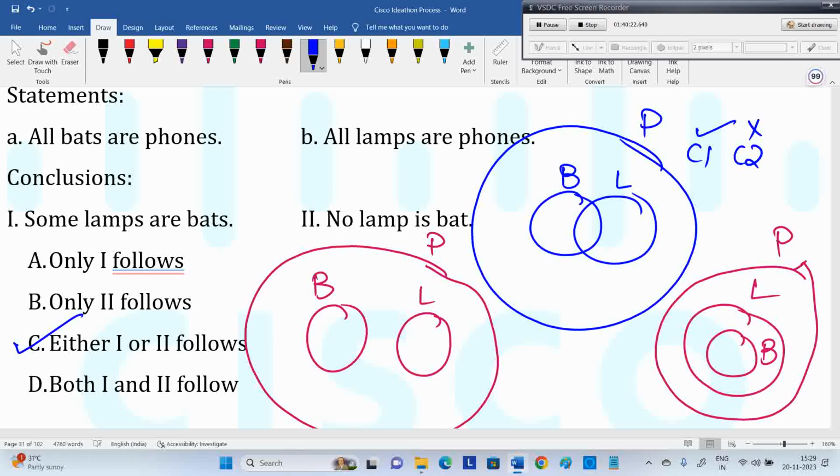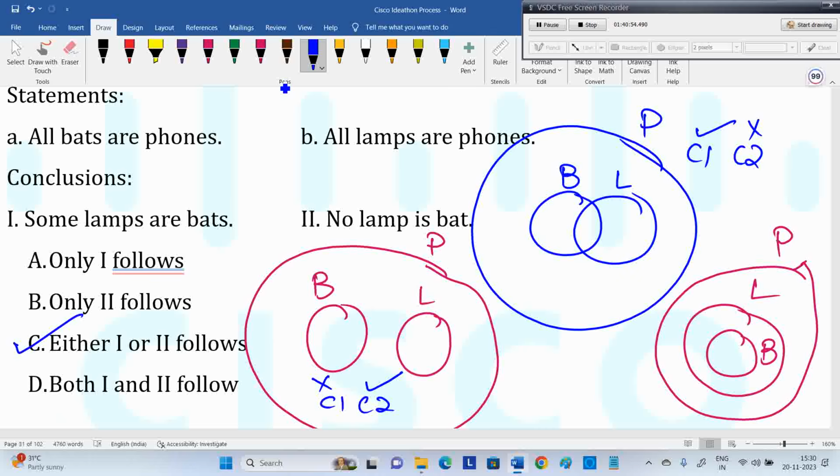Now coming to this diagram. First statement: lamps and bats are connected. Is it connected? No. So the first one, no lamp is bat, is true. See, when the first one is true the second one is false, and when the second one is true the first is false. That's what either A or B means. If A true always means B true, or only A is true, then it's not either A or B. We have to go with only A follows. Always A is true.